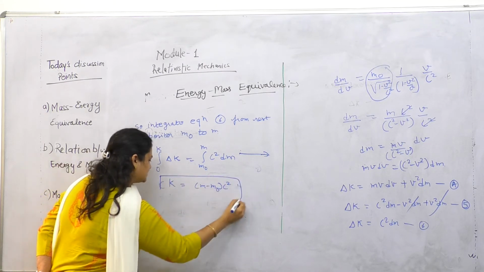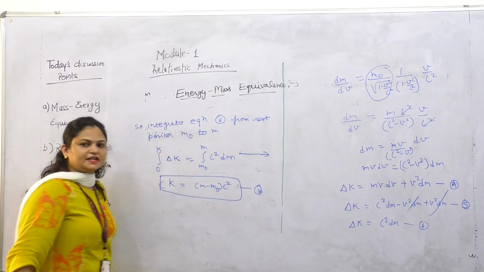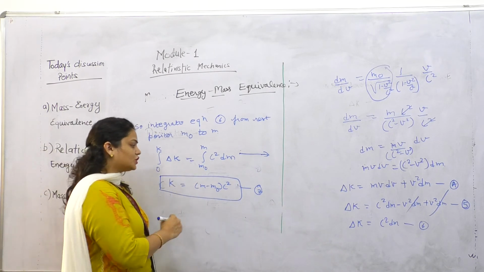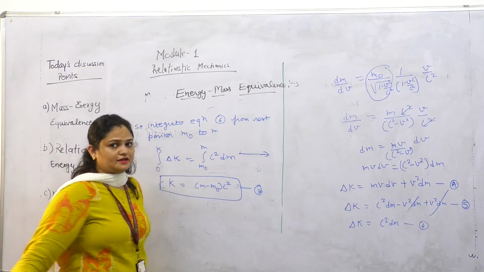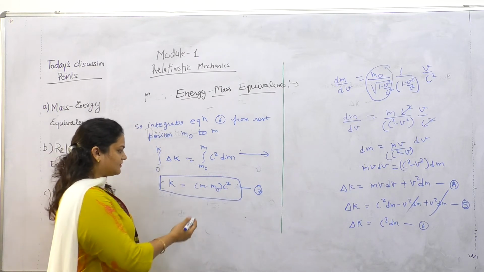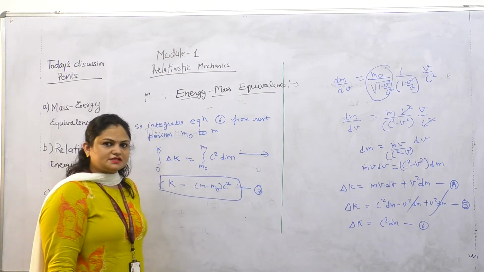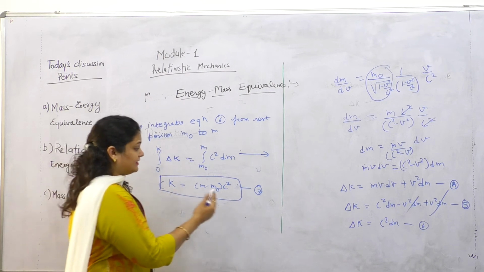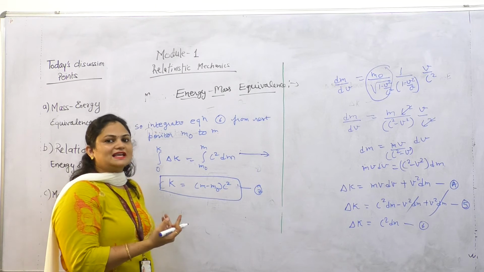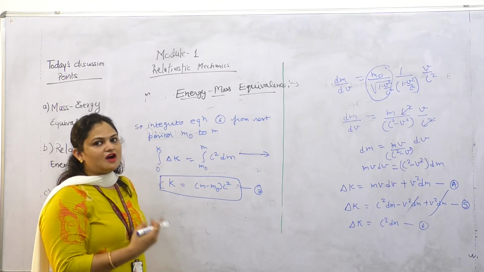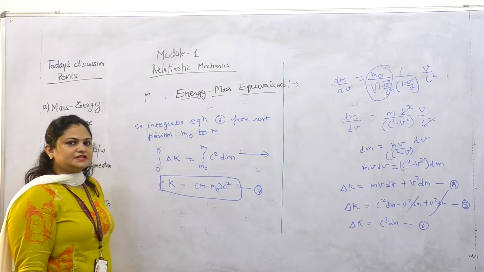This is the relativistic kinetic energy. In the theory of relativity, the kinetic energy is m minus m0 c square. When v is comparable to the speed of light, the relativistic kinetic energy is m minus m0 c square. And when v is very much less than c, it reduces to classical kinetic energy, that is half m0 v square. So this is total kinetic energy.